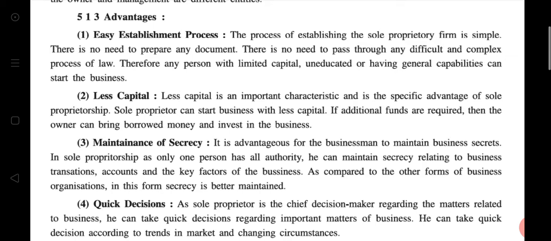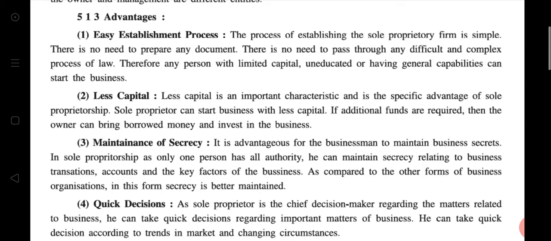First, easy establishment process. See students, the explanations are the same in characteristics, advantages and disadvantages, I mean to say limitations. So the detail we just read: easy establishment process.